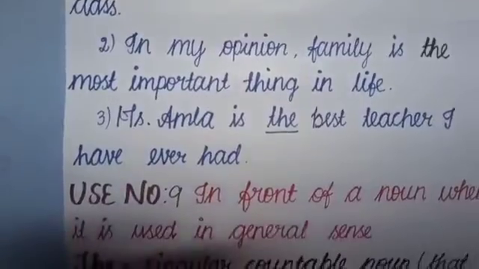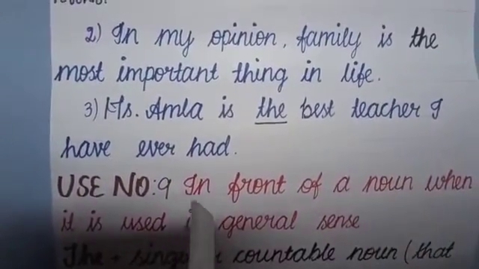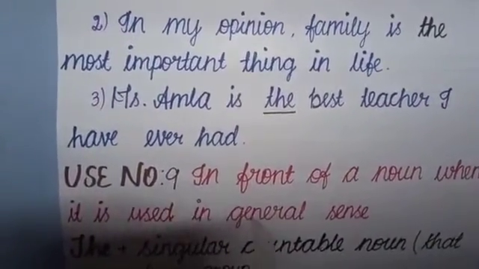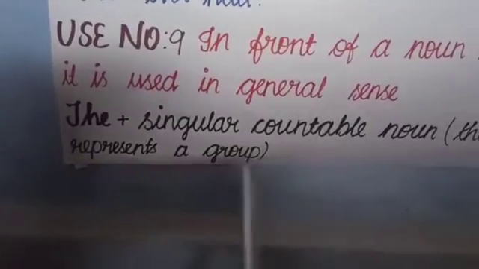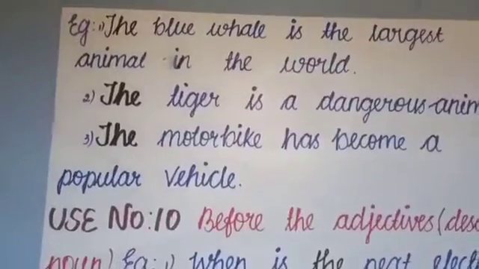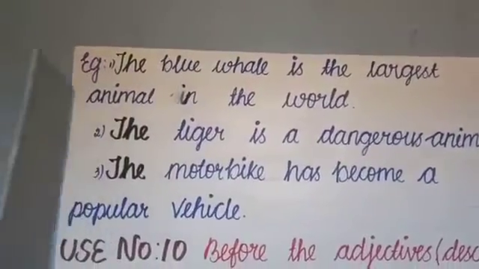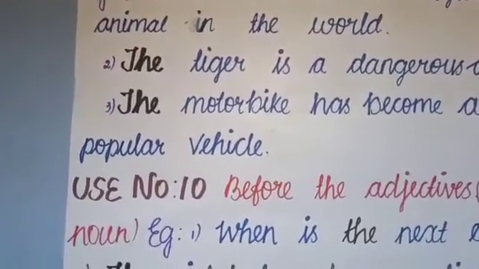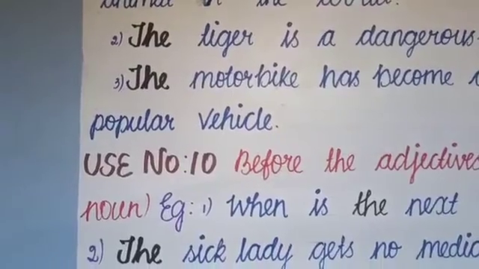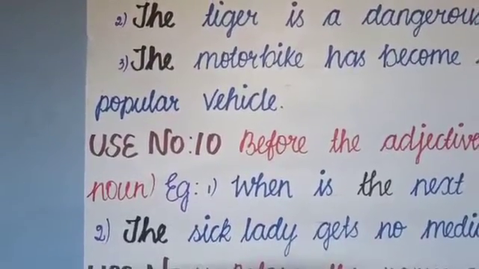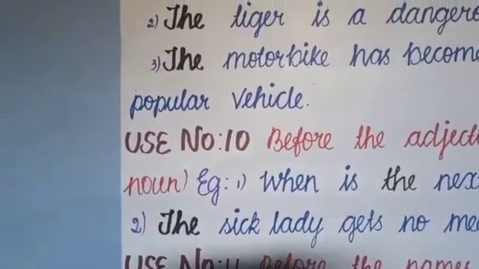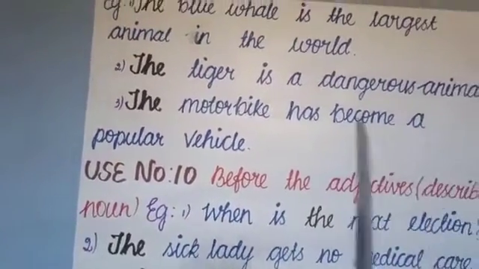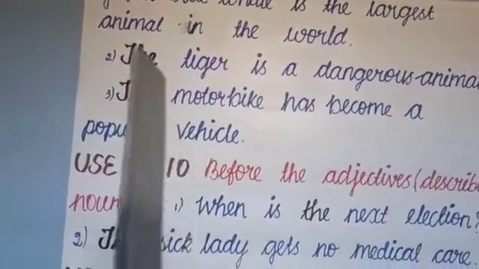We'll move on to the next use. Use number 9. In front of a noun when it's used in a general sense. We normally do with "the" plus singular countable noun that represents a group. The blue whale is the largest animal in the world. Here, blue whale is a singular noun, but it represents all the blue whales in a general sense. So we must use "the" in front of blue whale. Some more examples. The tiger is a dangerous animal. The motorbike has become a popular vehicle.